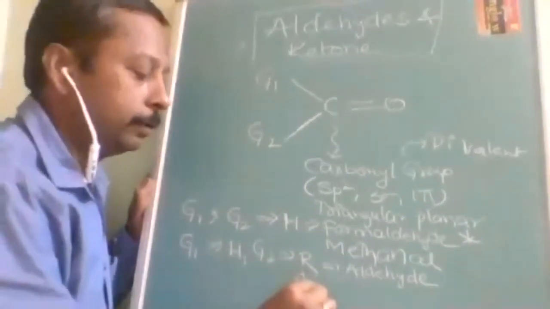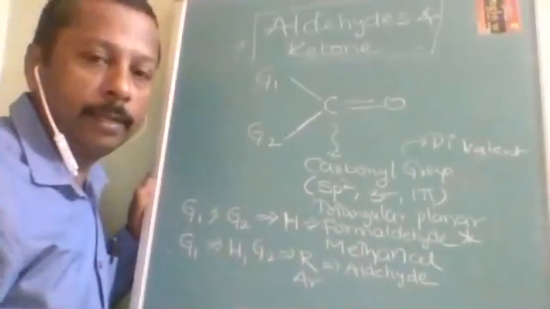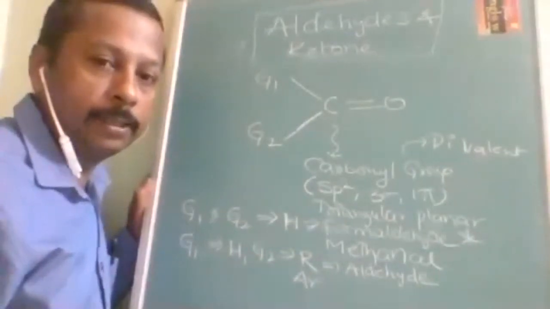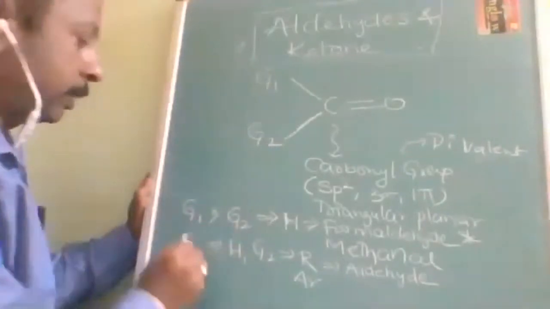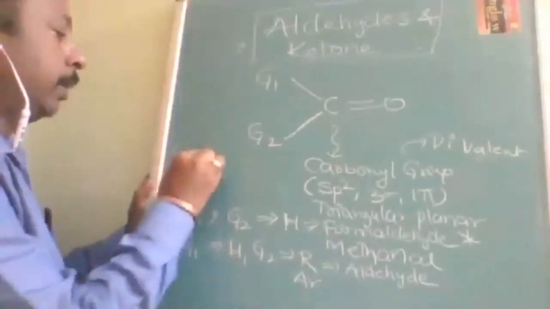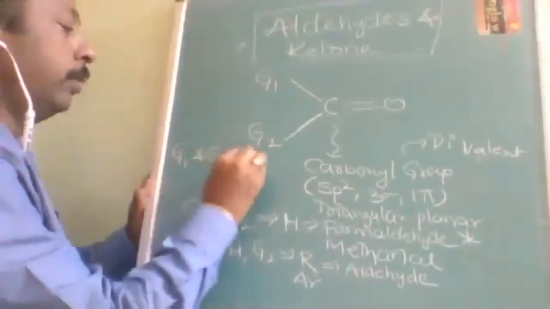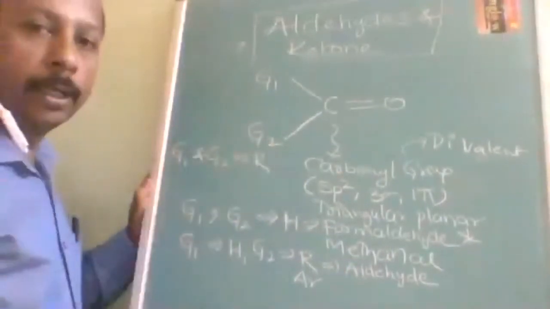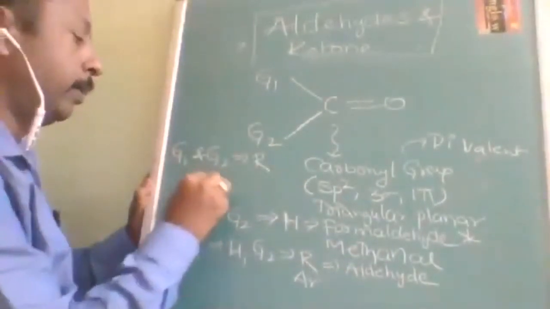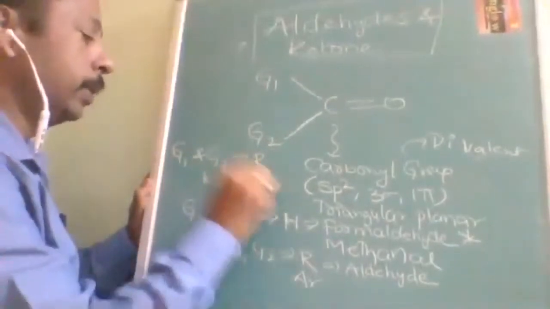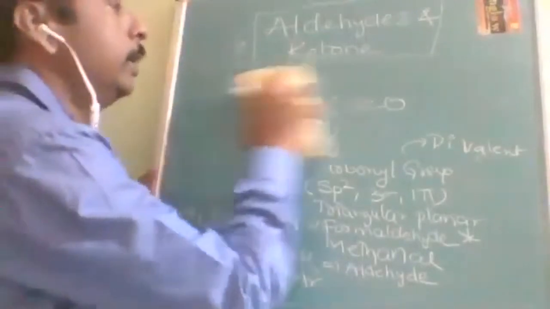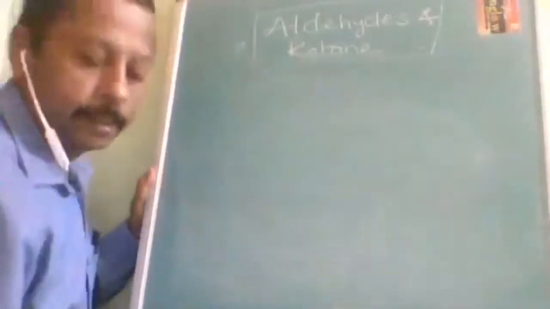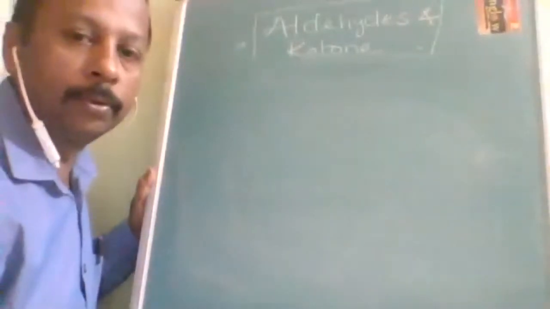For safety I will write Ar. Ar means aromatic, that is, benzene and its derivatives. Now the third possibility: G1 and G2 can both be alkyl groups. That time it will be called a ketone. Is it understood? So this is about how you segregate aldehydes and ketones.